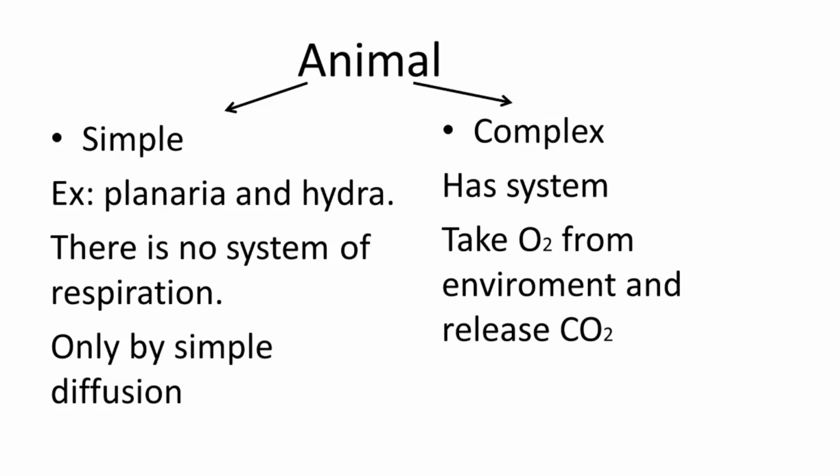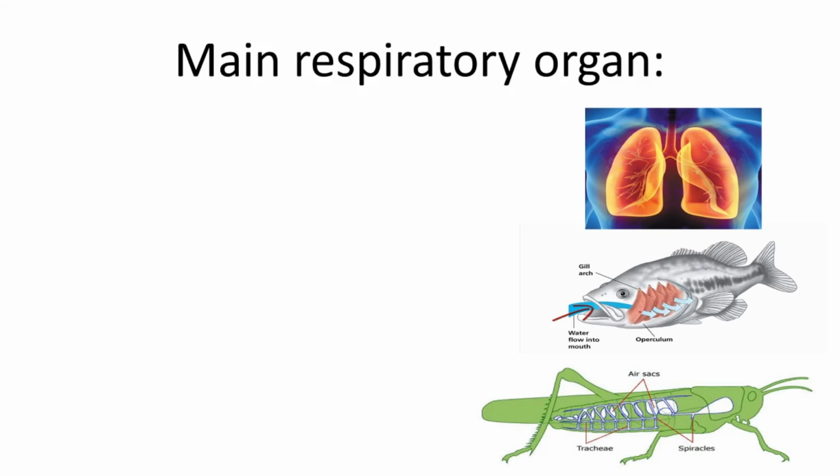But complex animals have a system, and they take oxygen from the environment and release carbon dioxide. They have a main respiratory organ that helps to take oxygen and release carbon dioxide.